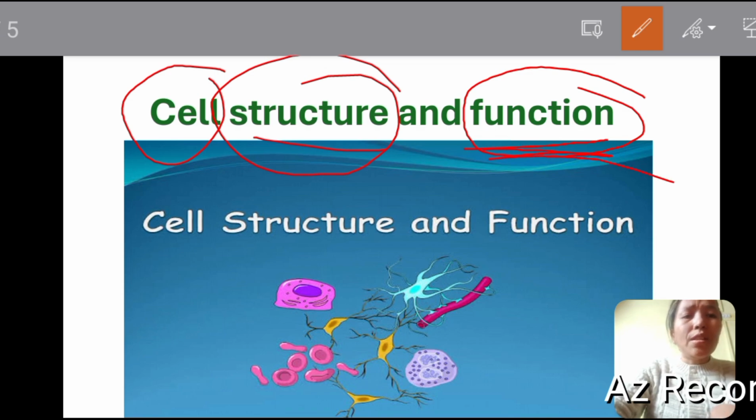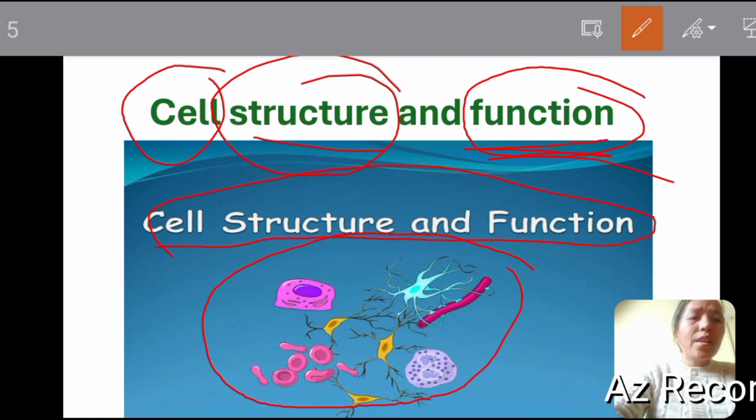So in this chapter, we will study in detail about the cell, its structure, its components, and all the cell organelles. In this diagram, you can see there are different types of cells. We all know that in our body, in multicellular organisms, each cell has its own shape and its own size, just like a nerve cell has its own shape and size, and blood cells have their own size and shape.